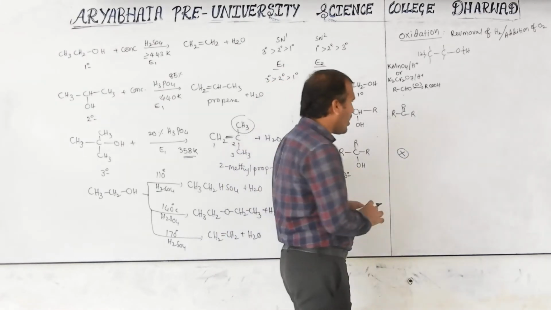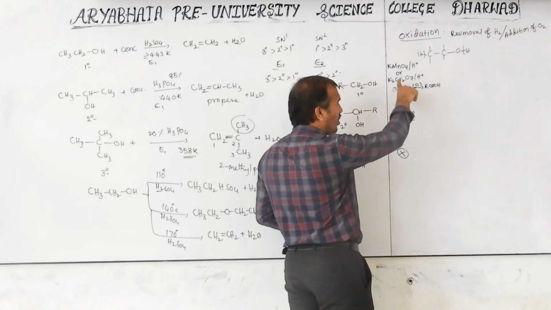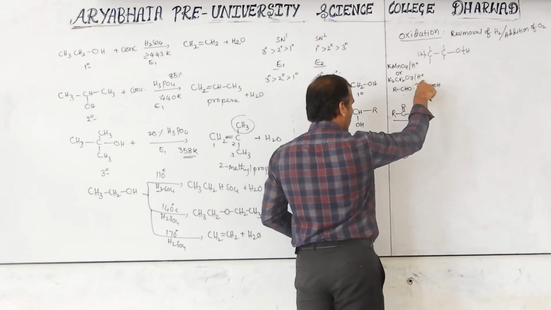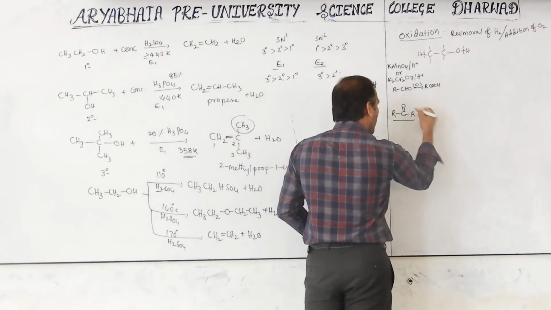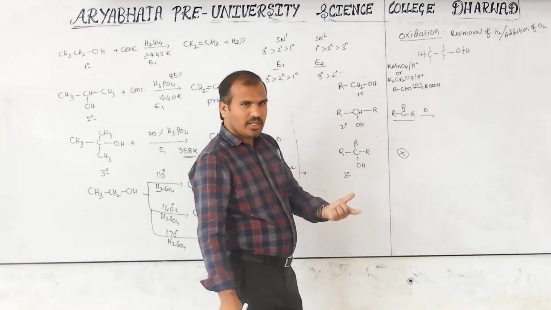That I am explaining here. Now at normal condition, with only lower temperature, KMnO4 in acidic medium or K2Cr2O7 in acidic medium, this is the product. If the heat symbol is given, it means high temperature is given.